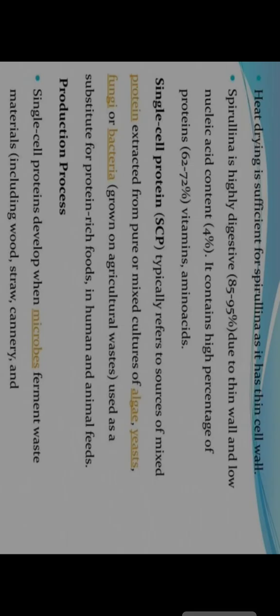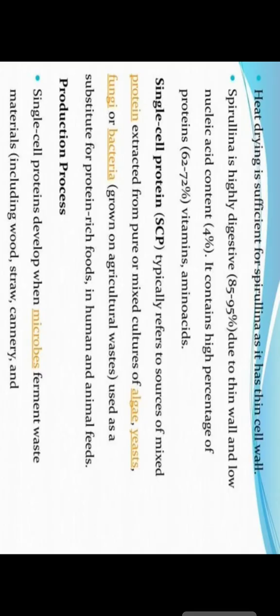So by using different types of organisms, we can make a lot of substances and a lot of food items that are useful in dairy industries and in different types of alcoholic industries.